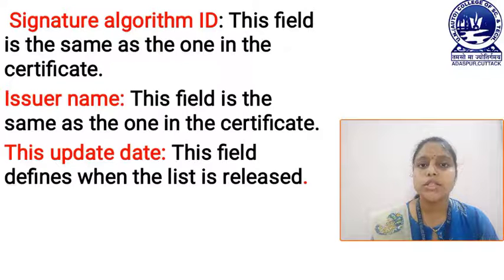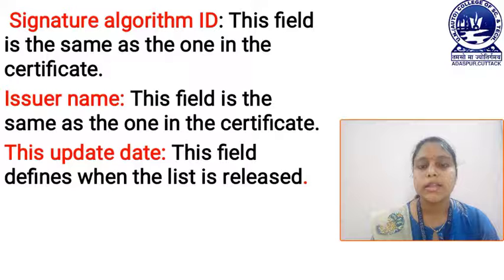Next one is the issuer name. This field is also the same as the X.509 certificate issuer name field, and it contains the name of the certificate authority which issued the certificate. Now look at the third field, this update date, which defines when the list is released.